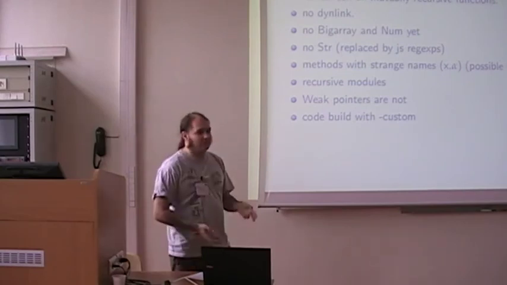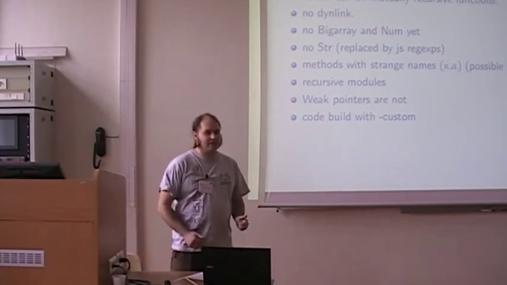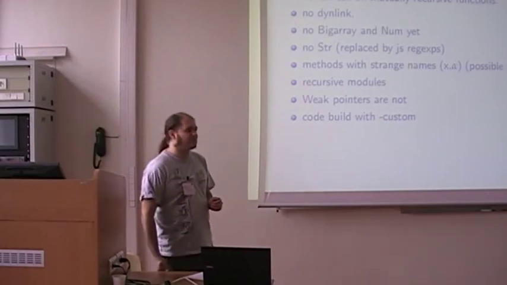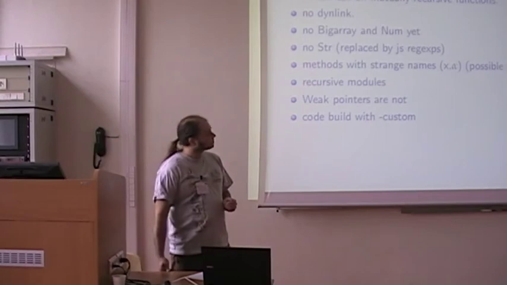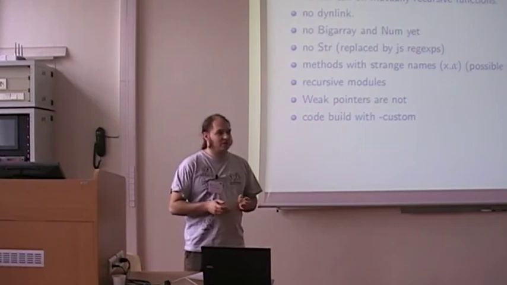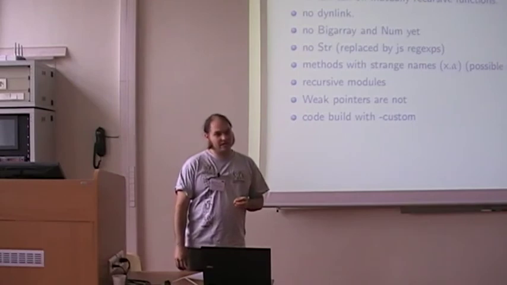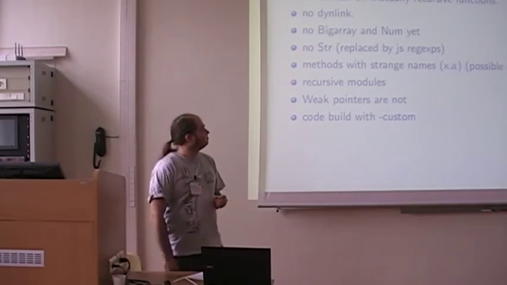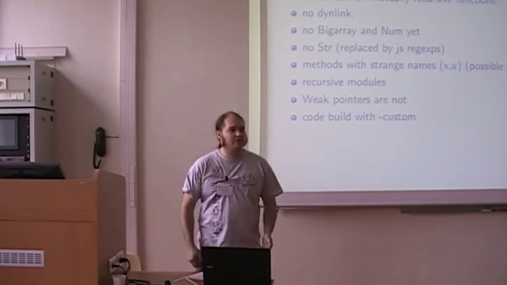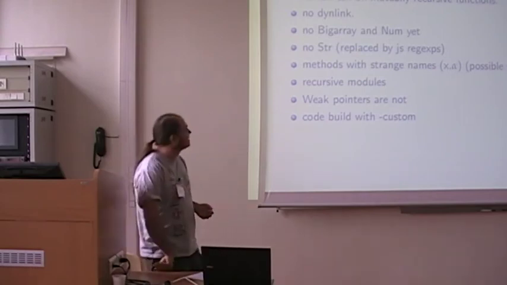Another thing, of course, is that there is no dynlink. It depends on some ugly bits of OCaml. It would be possible to do things like that, but I'm not sure it's interesting. There is no binding for Bigarray or Num. It could be possible, just not done. Bigarray, not sure of the interest, it would be quite slow. Num, it would take a lot of JavaScript to write to have Num working, and I don't know if someone would want to do that in a browser.